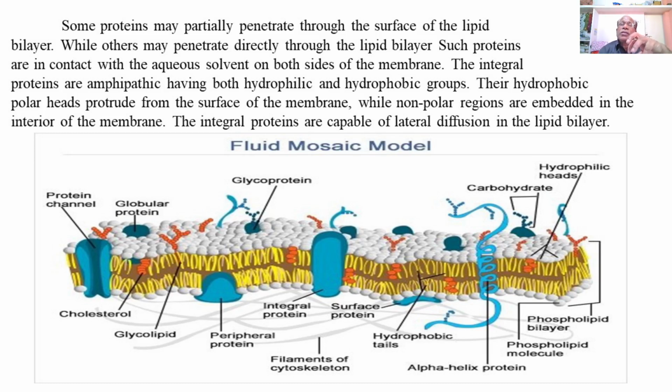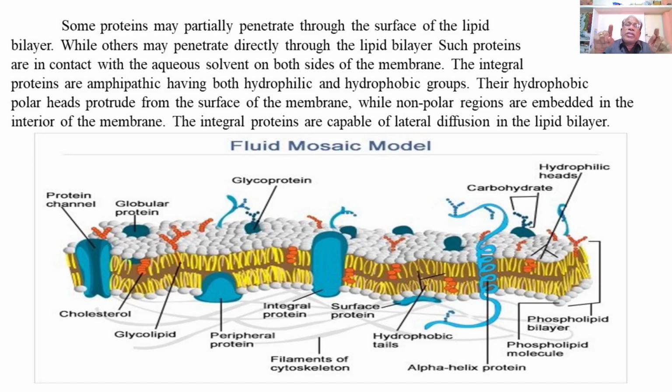So the globular proteins or the surface proteins are associated with oligosaccharides or carbohydrates forming the glycoproteins, and there are certain carbohydrates, sugars, oligosaccharides, which accompany the lipid molecules to form the glycolipids.